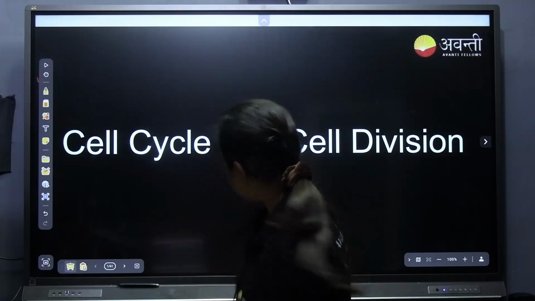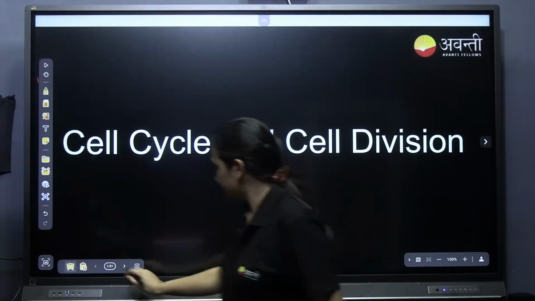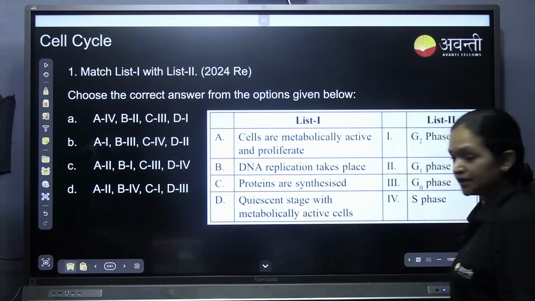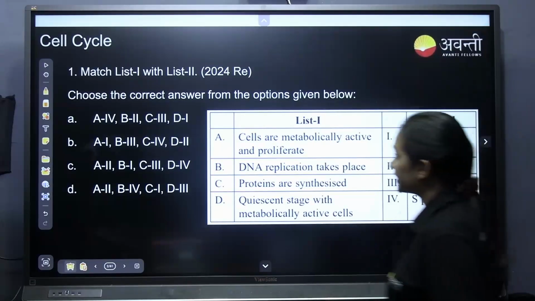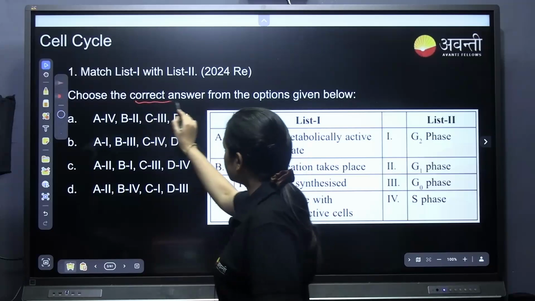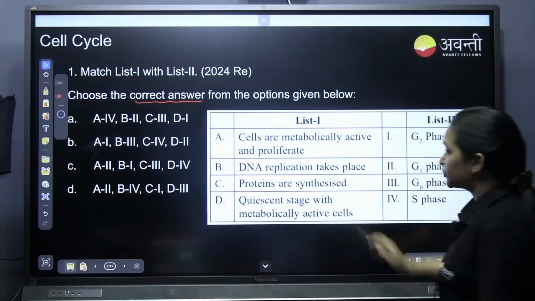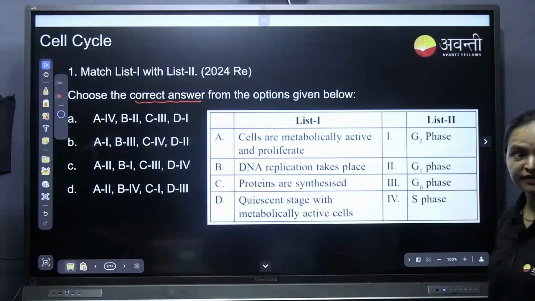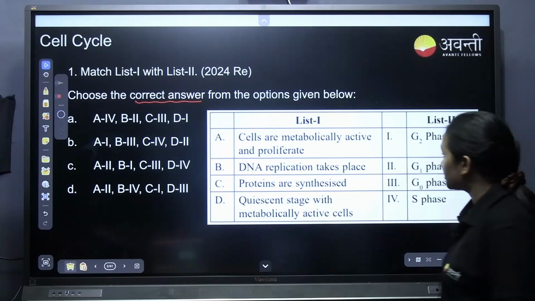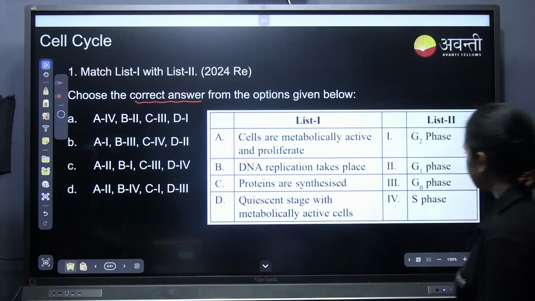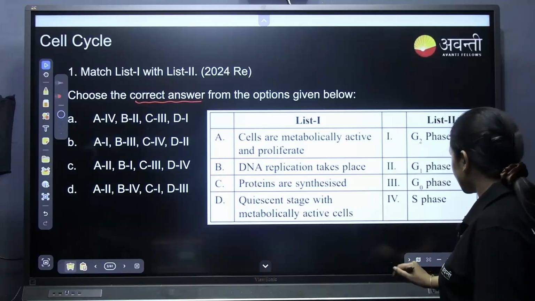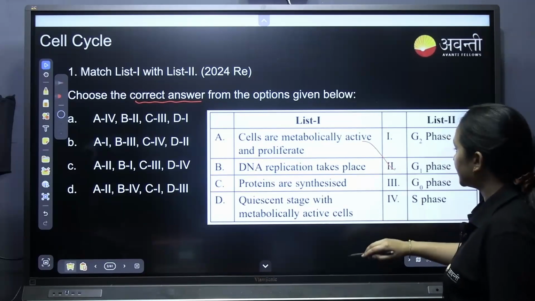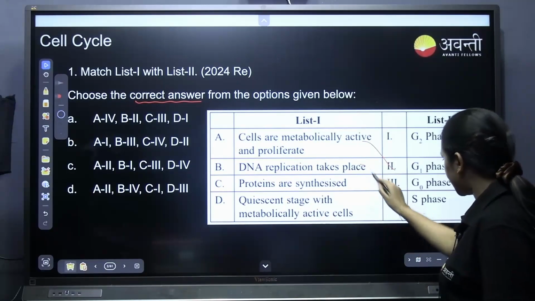So yes, we'll begin the class with the first PYQ, that is the match the list one. We need to match it, choose the correct answer from the options. So here cells are metabolically active and proliferate in G1 phase, and DNA replication takes place in S phase.